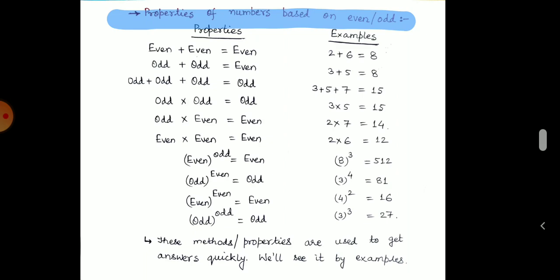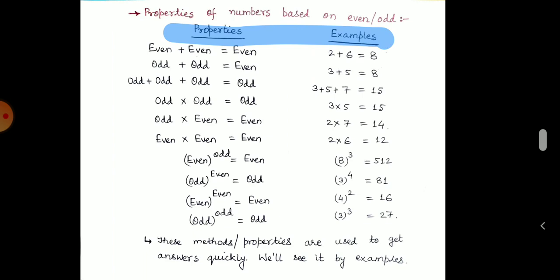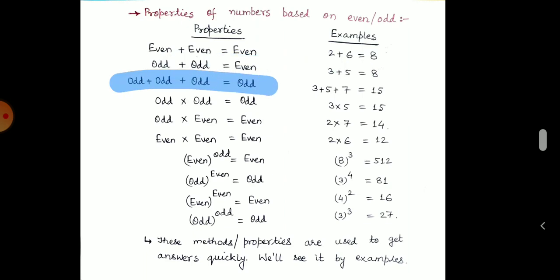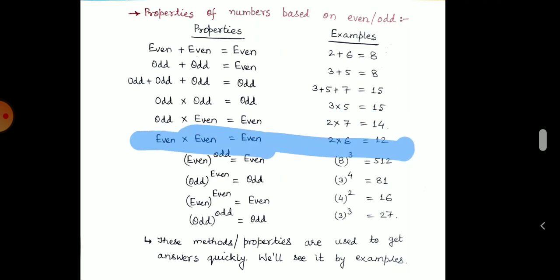Okay, so here we see the properties and their examples, like even plus even is always an even number. As we can see in the example, 2 plus 6, both are even and the answer is also an even number. Odd plus odd will be even. Odd plus odd plus odd, that is, a triple odd sum, will be an odd number. Okay, odd and odd multiplication will be an odd number. Odd and even multiplication will be an even number. Even and even multiplication will be an even number.